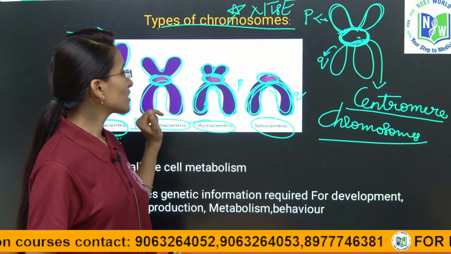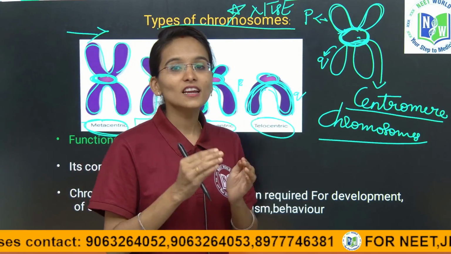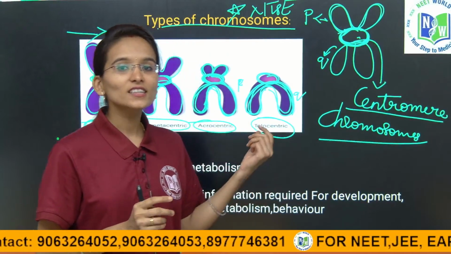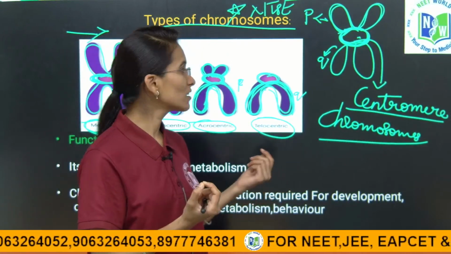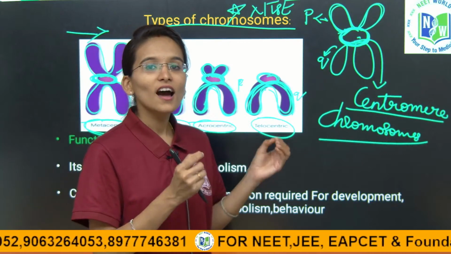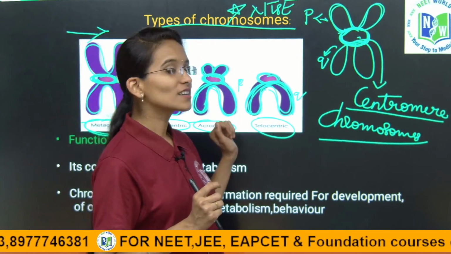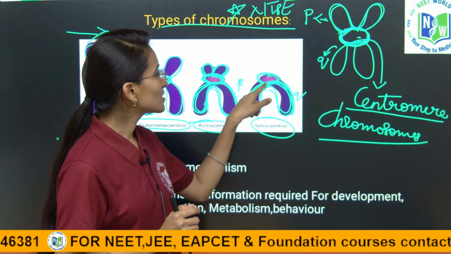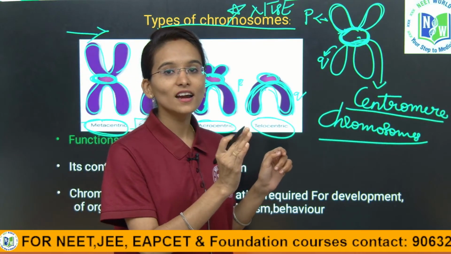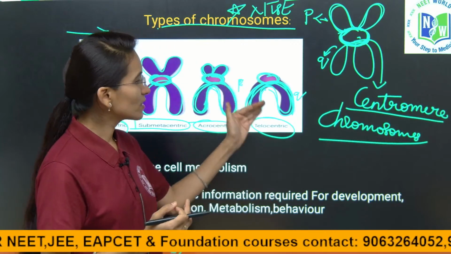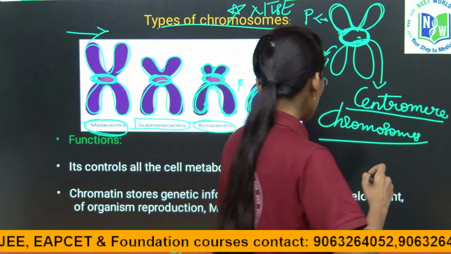Acrocentric chromosome, where the centromere is slightly towards one end, giving two extremely short arms and two extremely long arms. And the telocentric chromosome, where the centromere is located at the terminal end, giving the arms on one side itself. Clear with the concept, children?